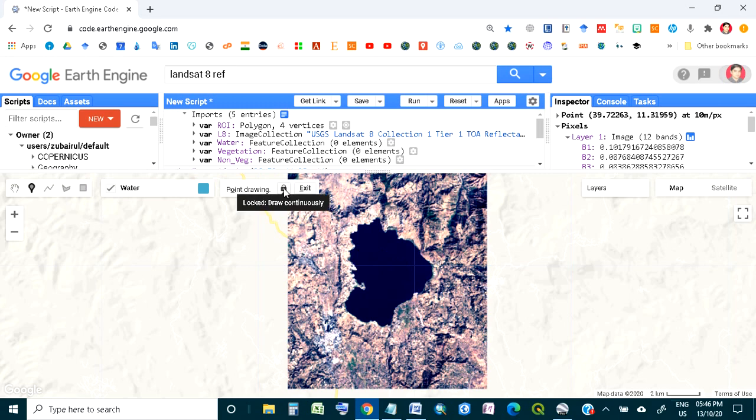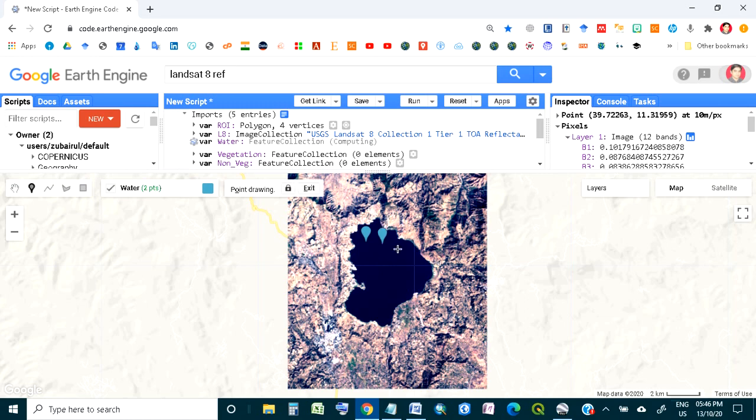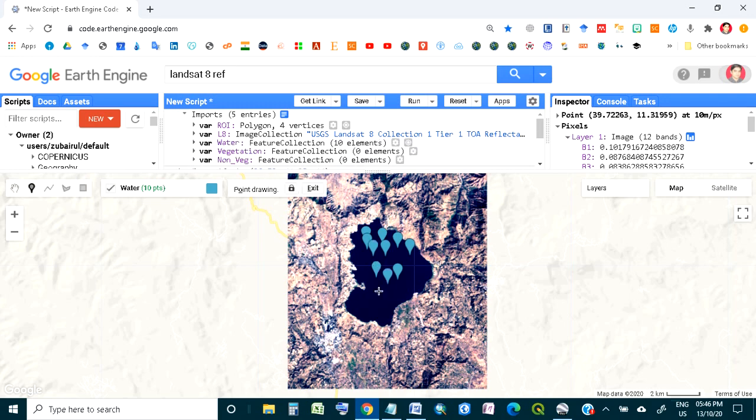If you want to draw one by one, then you can uncheck draw one at a time. But I want continuous, so you can click here. Then it's better to take a similar number of points. I will choose 20 points for water. 1, 2, 3, 4, 5, 6, 7, 8, 9, 10, 11, 12, 13, 14, 15, 16, 17.